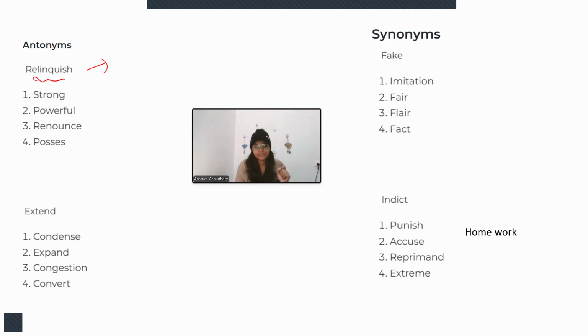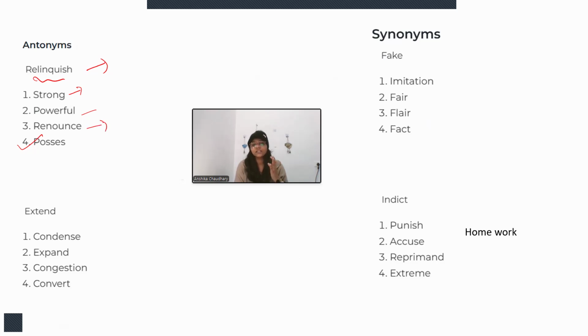Right? So the antonym would be to have something, to possess something. So option number four will be the correct answer. Strong means we have some strong abilities, like mental ability, or maybe someone is strong physically. Maybe someone is strong mentally. Powerful, again related to strength.